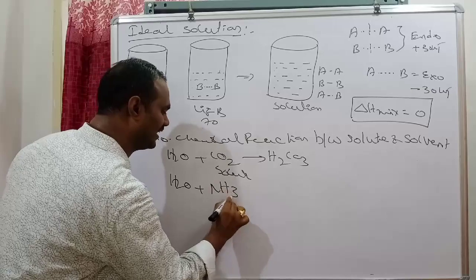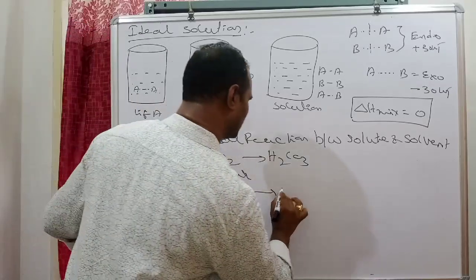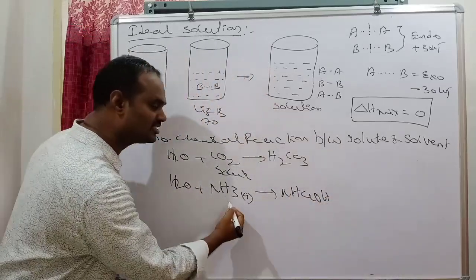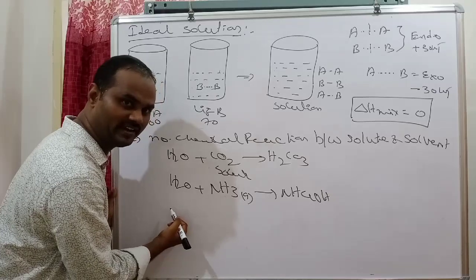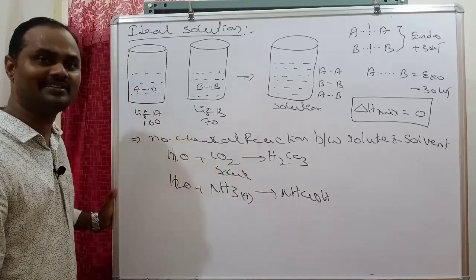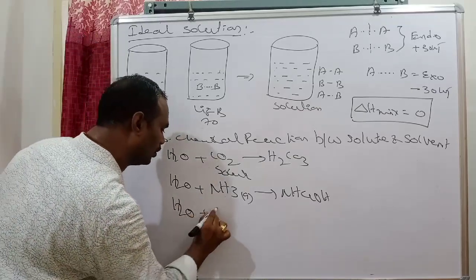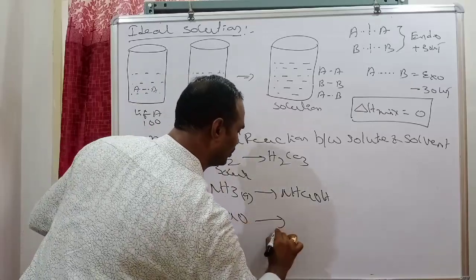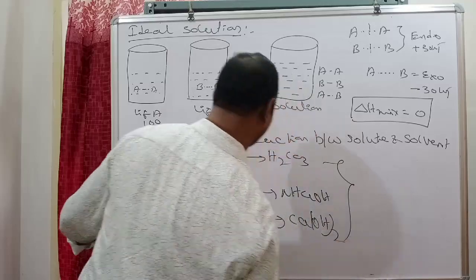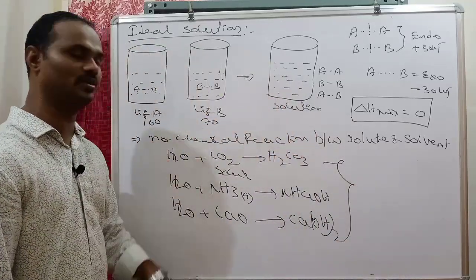Now H2O plus NH3, ammonia gas dissolved in water, forms NH4OH. Here, does a chemical reaction happen or not between solute and solvent? Solution is produced, but a reaction happens between solute and solvent, so it is also non-ideal. Next, H2O plus CaO forms Ca(OH)2. In these three cases, reaction takes place between solvent and solute.